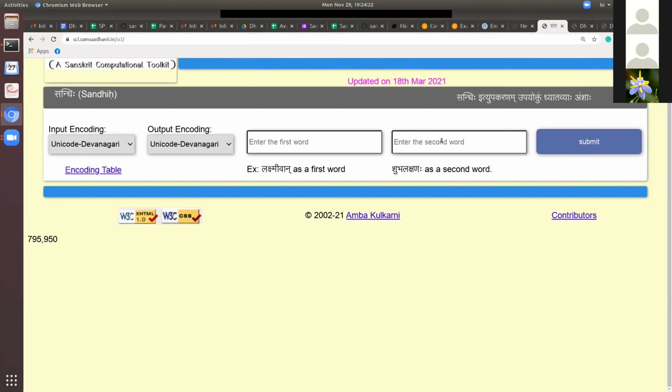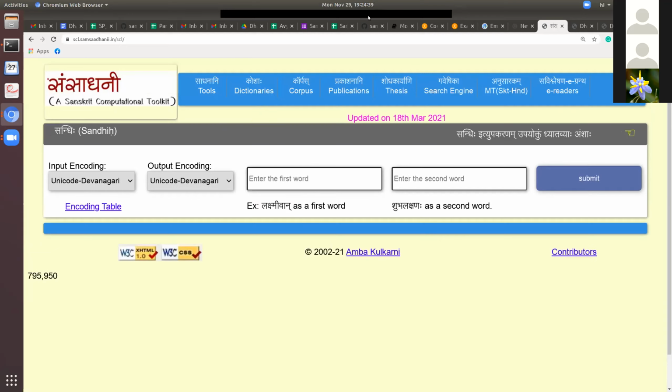So this is to be used only if these two are padas. Vak and mayam, mayam is not a pada, it's a suffix. Oh, okay. Okay, fine. Thank you.